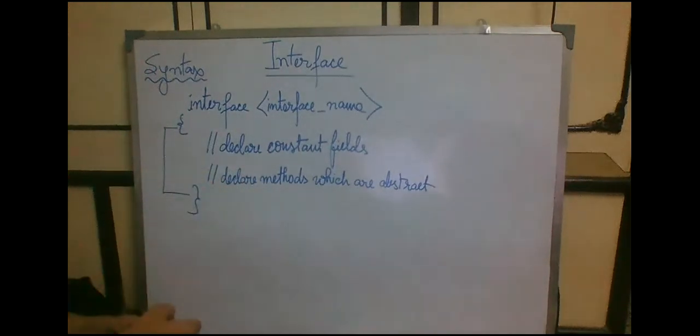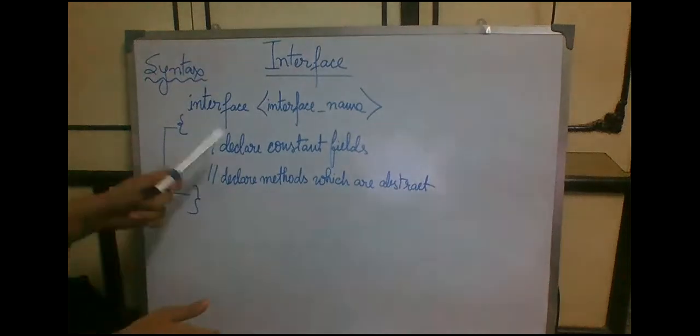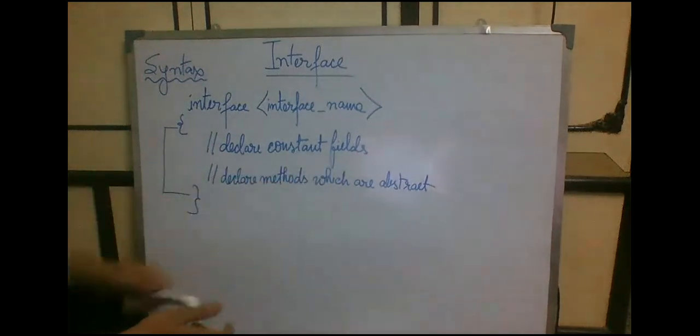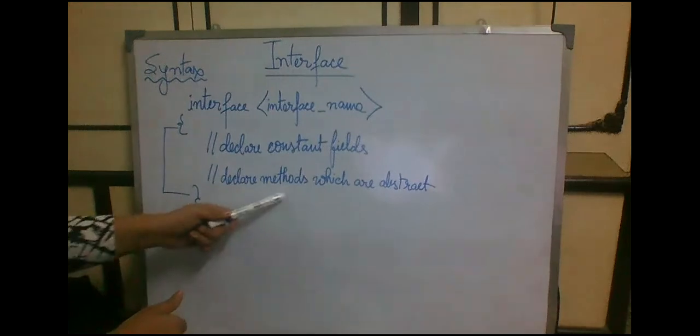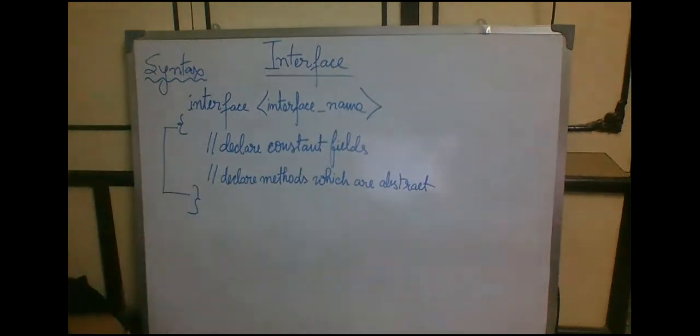And inside the interface, what can we put? We can declare constant fields. Whenever we say constant fields, we mean final variables whose values will not change. So those will be final variables, and we declare methods which are abstract. This has already been discussed before.